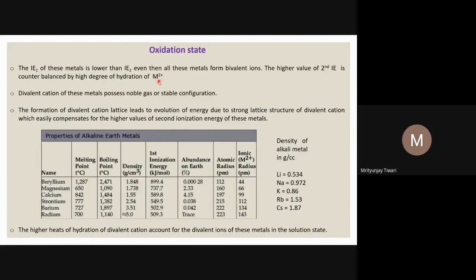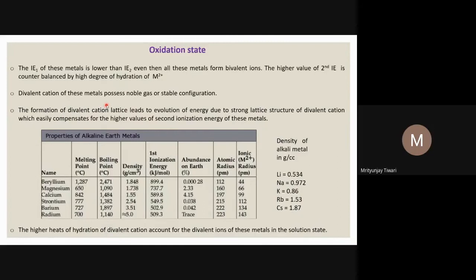So the hydration energy gained by removal of the second electron overcompensates the energy required for the second ionization. So these metals are usually found in the divalent form, as a dication, or M2+ ions.